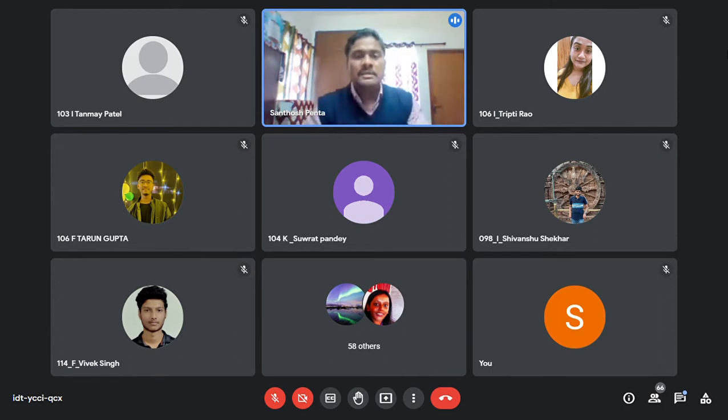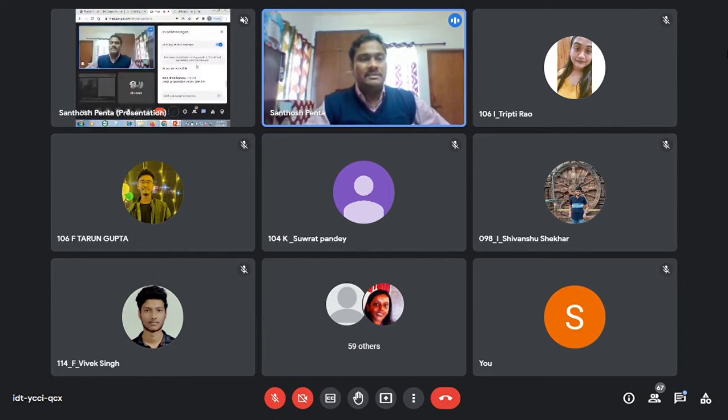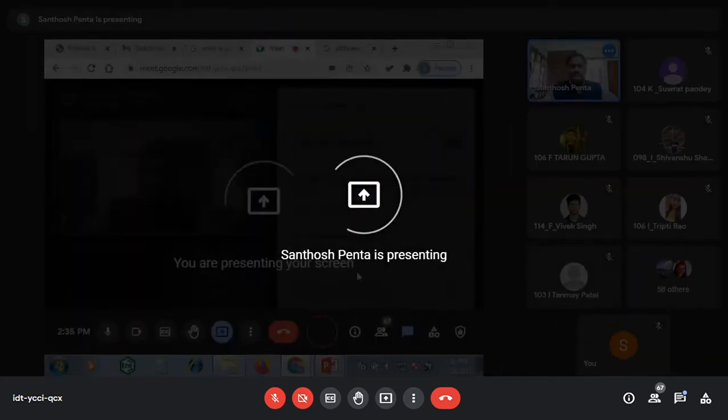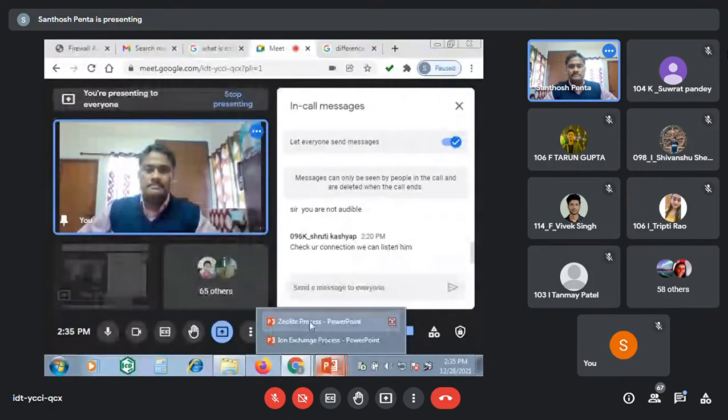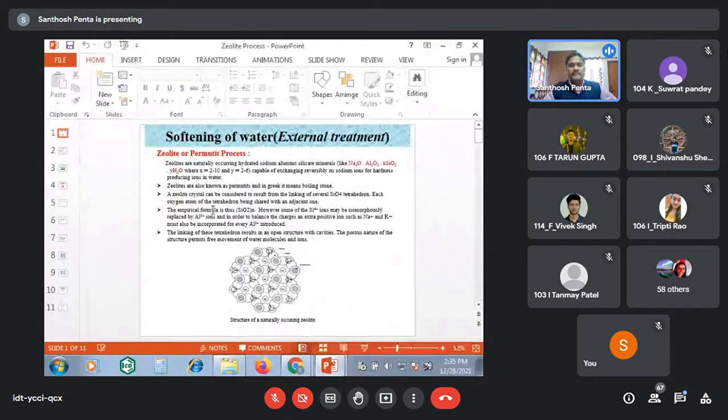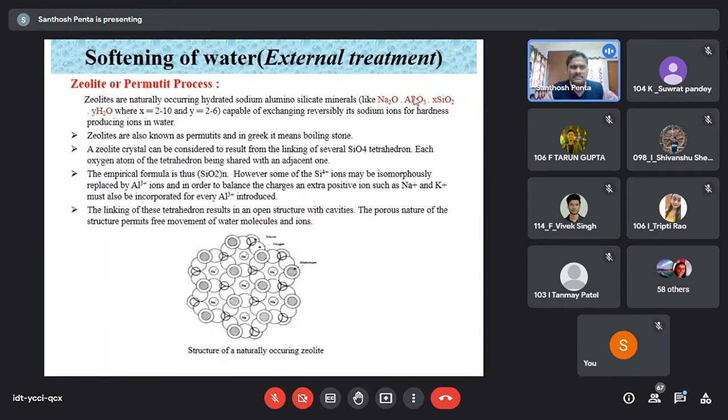Now I am going to start with the zeolite method. What is the zeolite method? What is the chemical name of zeolite? Then how do they remove all the hardness causing ions from the water sample? That topic I am going to cover now. See here, I'm not going to read line by line what is written here, but I am going to explain the whole theme of this concept, the chemistry involved in the zeolite method, or otherwise the permutit method.